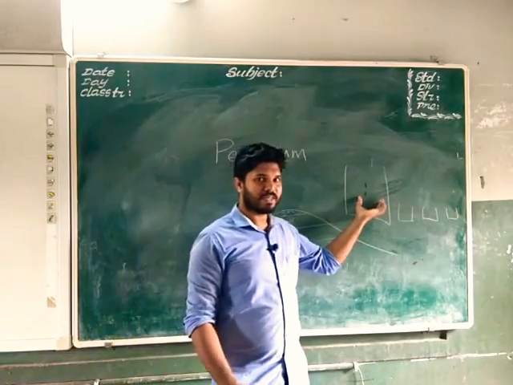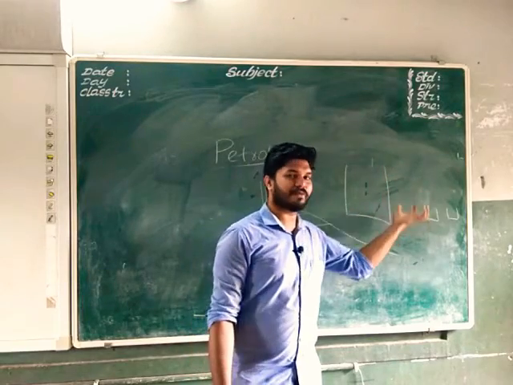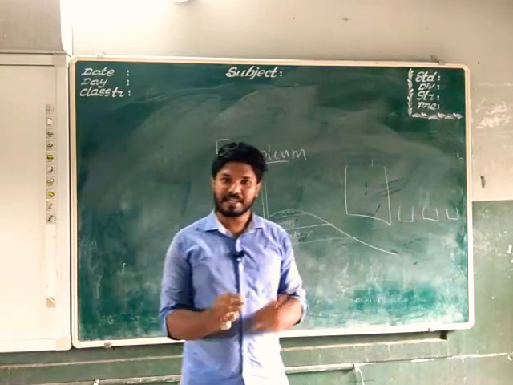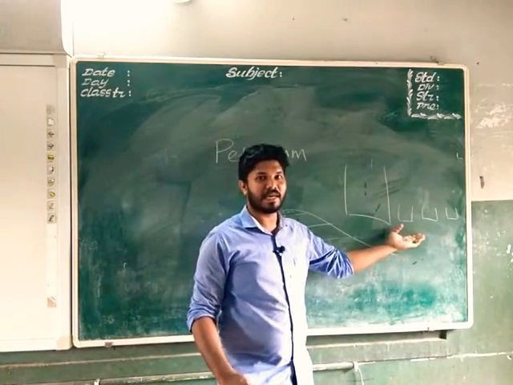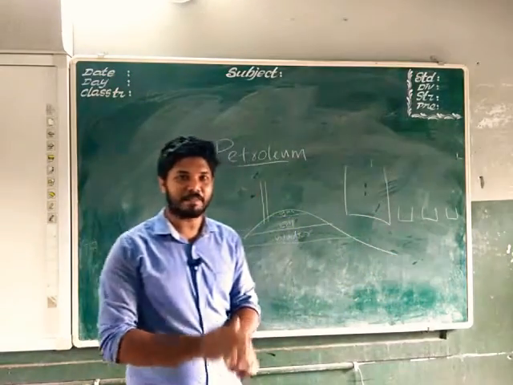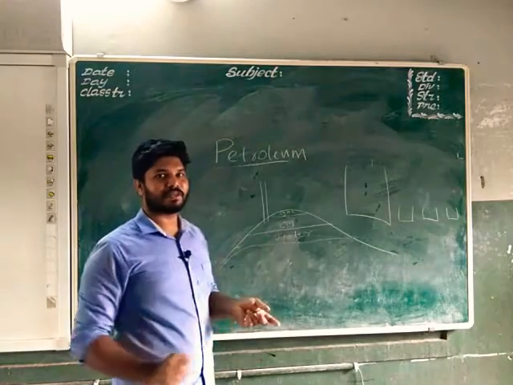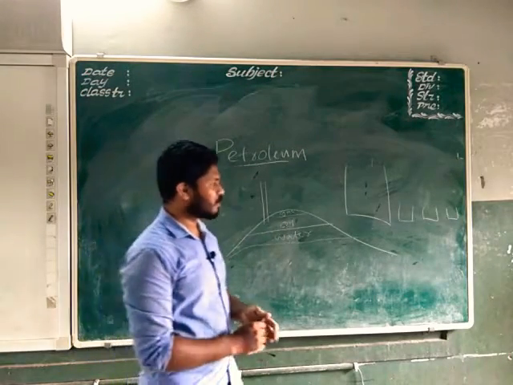The process of separating the constituents of petroleum is called refining of petroleum. This refining is conducted in a petroleum refinery. The place where refining of petroleum is conducted is called a petroleum refinery.